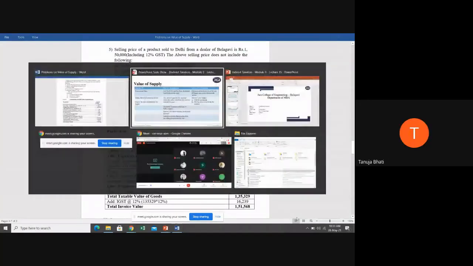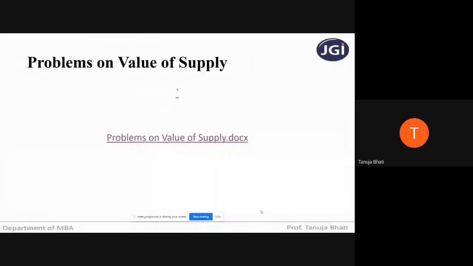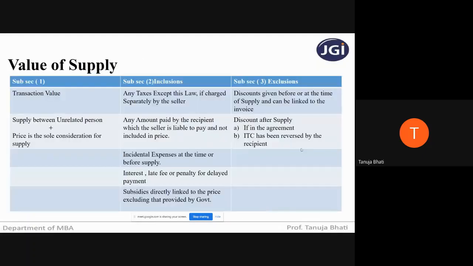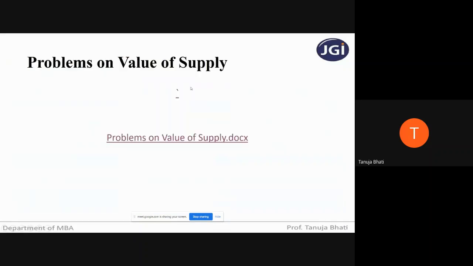Okay, so you all can get the problems on value of supply based on these elements, these 5 subclauses under section 15 subsection 2 and subsection 3. So if you know what has to be added and what has to be deducted, then you can solve any problem on value of supply. Now let us move ahead.